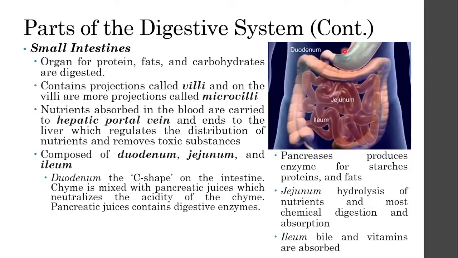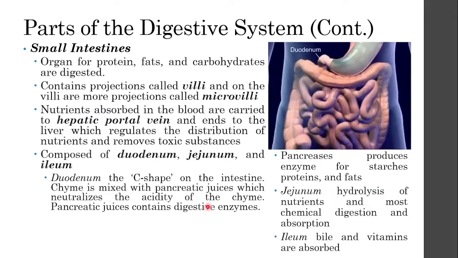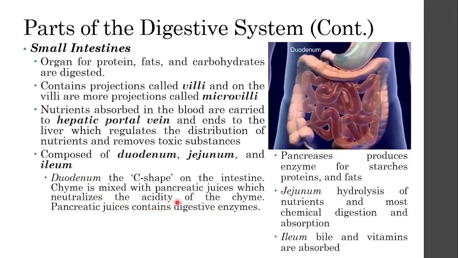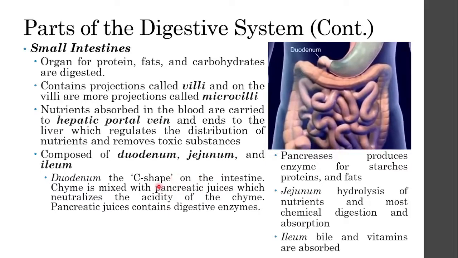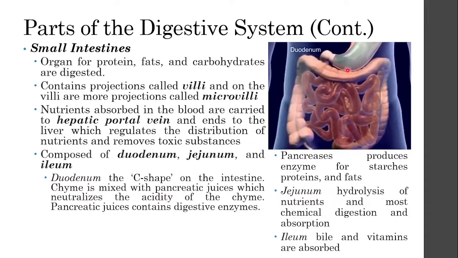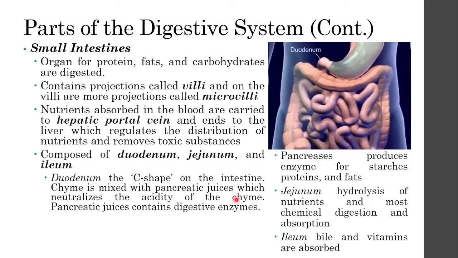In the duodenum, this is basically the C shape of the intestine. That shape right there. And this is where chyme is actually mixed with the pancreatic juices. And that is important because the pancreatic juices, or the enzymes from the pancreas, neutralize the acidity that is present on your chyme. And you want that because you don't want acid on your small and big intestines.